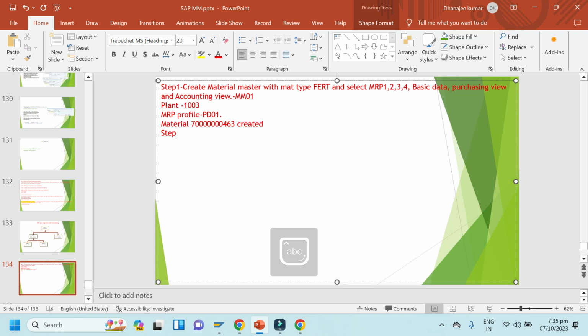Step 2, create 2 raw material with material type ROH and select all MRP view and all MM view.